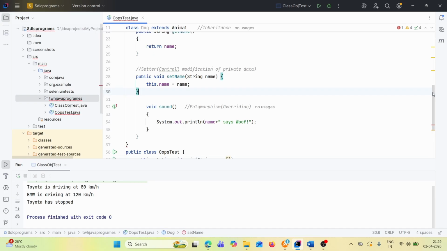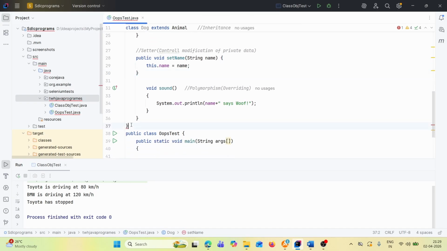Yeah, perfect. This is not required, this is extra actually. Perfect. So now it is working fine.